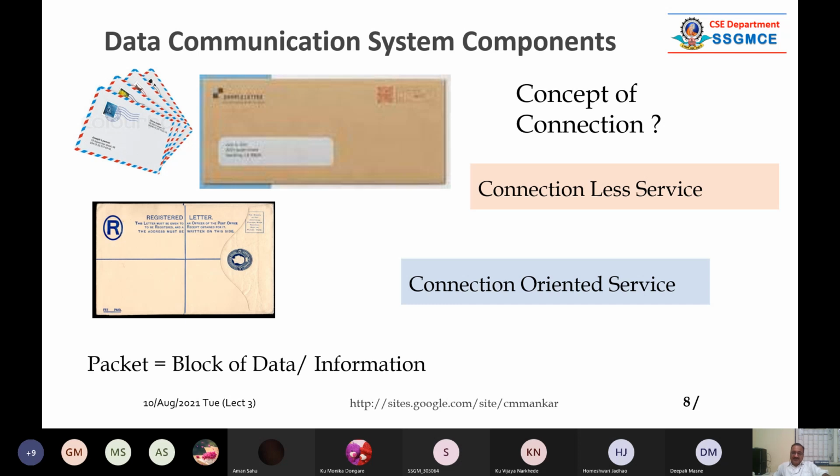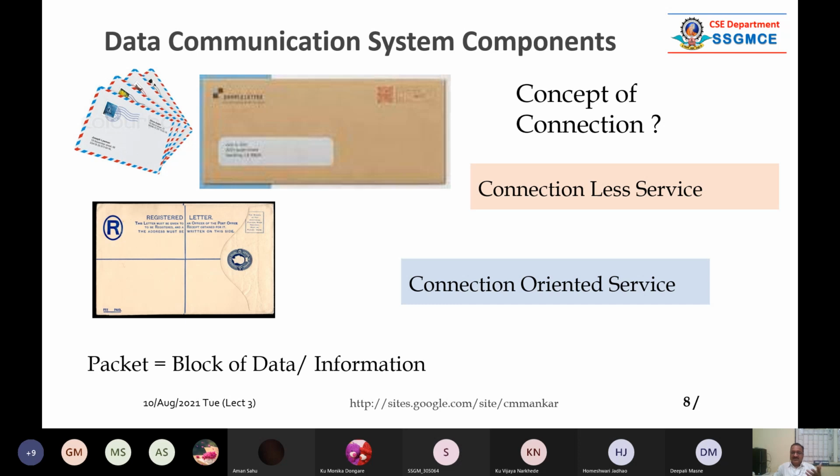So basically there are two types of services. One is called a connection-less service. So IP is one of the mechanisms. IP, Internet Protocol, it is a connection-less example. UDP is also a connection-less example. And TCP is an example of connection-oriented service. So definitely these are two very, very different types of services. So you have to understand this, because whatever we are learning is concerned with these two concepts.